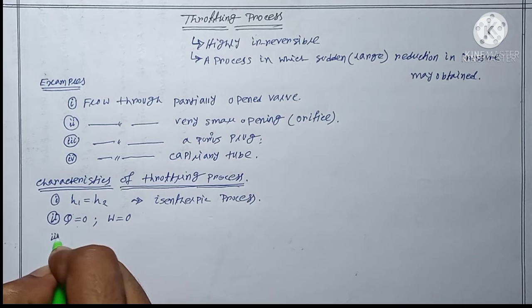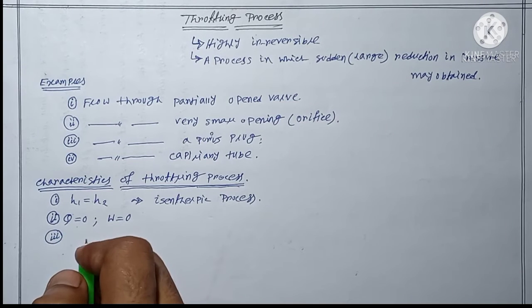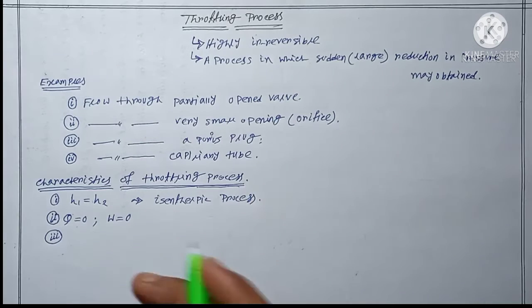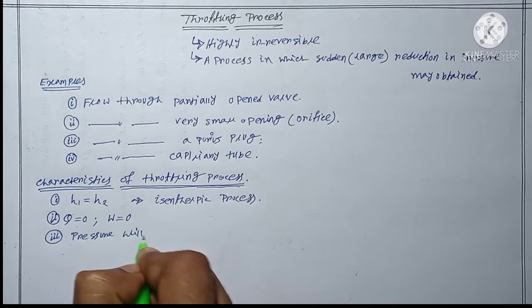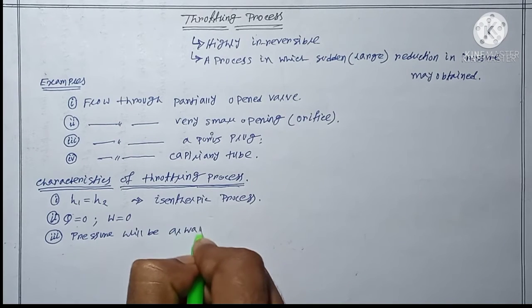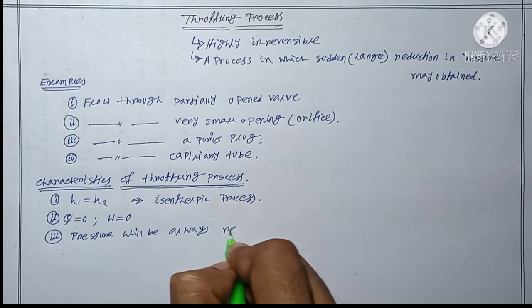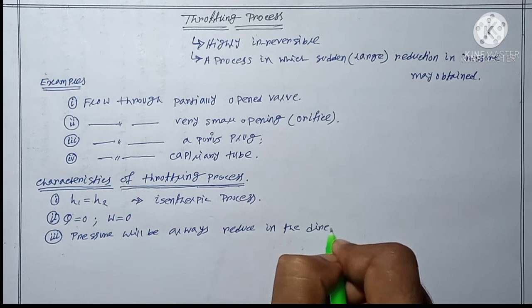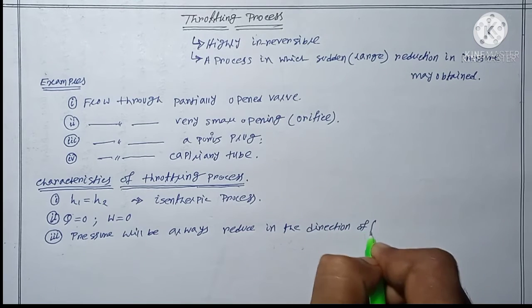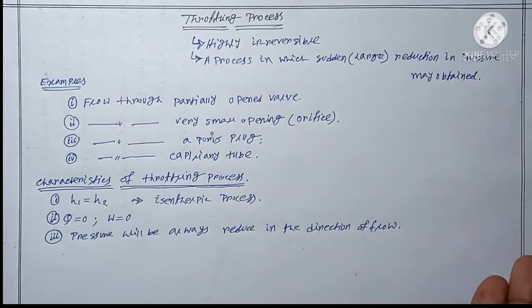And the third point is the pressure will always be reduced along the flow, in the direction of flow. There is no doubt pressure will always be reduced, the enthalpy will be constant, and there will be no work done, no heat interaction.